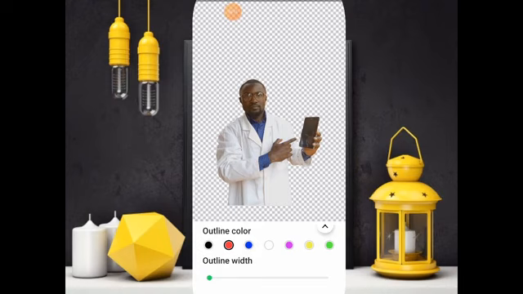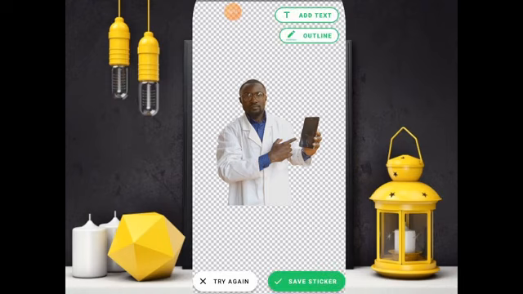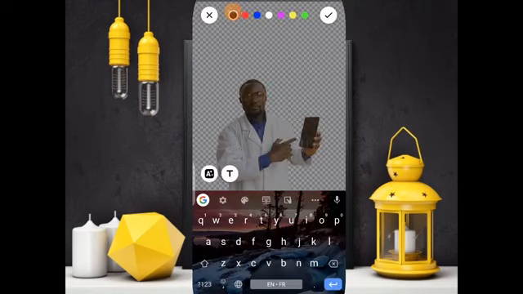I don't want to put any outline, so I will just click on add text. I will type what I want to attach to this image.